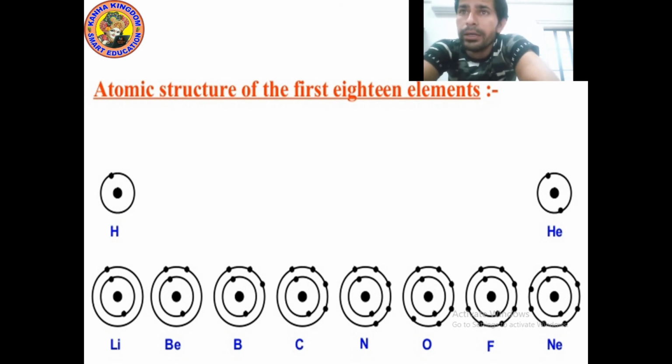In the same way, how many electrons does carbon have? Carbon has 6. In the first circle, we will make 2 black dots, where black dots are showing electrons. So, in the first circle, we can fill maximum 2 electrons. Now, how many electrons are remaining? 4 electrons are remaining. So, we will draw 4 black dots in the next circle, as you can see.